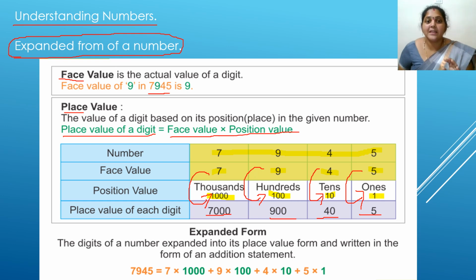Expanded form. The digits of a number are expanded into their place values and written in the form of an addition statement. 7945 is expanded with multiplication and it is joined with the addition statement. If you observe, 7 is multiplied with 1000 and here it is attached with the plus again. So the expanded form is attached with the addition statement.